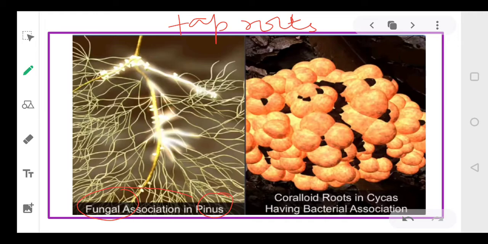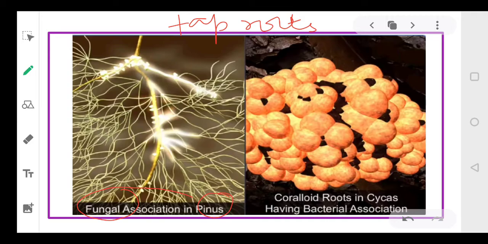This mycorrhiza helps in the fixation of nitrogen. So roots of the Pinus are associated with the fungus and form mycorrhiza.